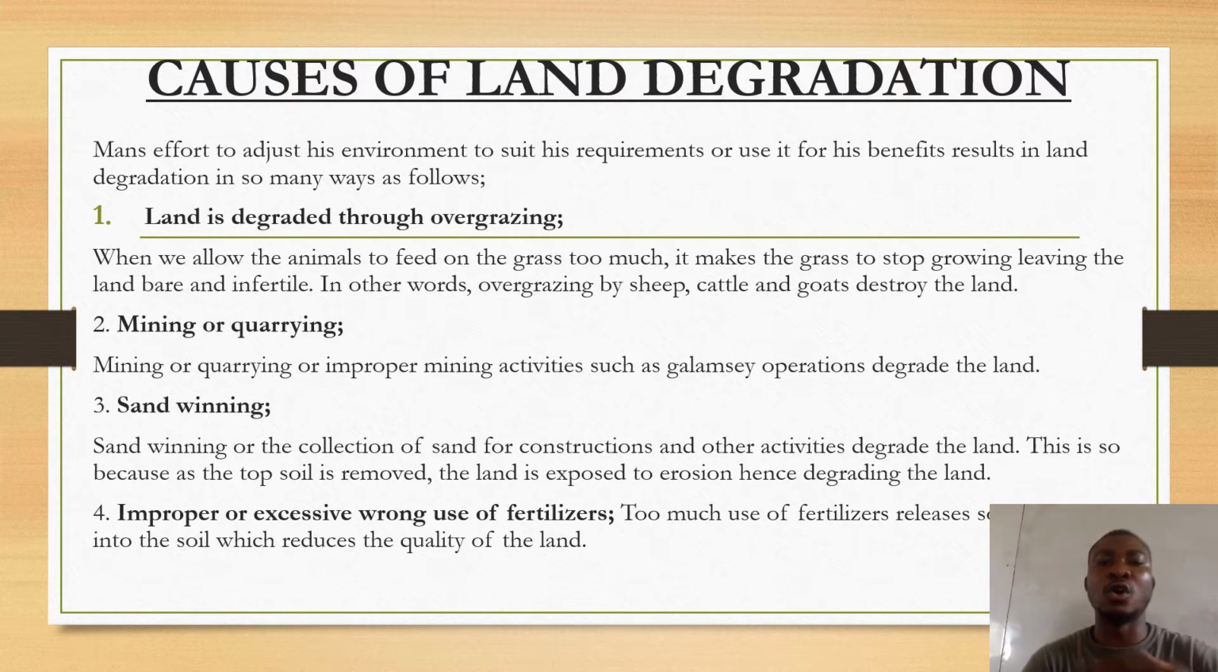So, causes. One, land is degraded through overgrazing. You know what overgrazing is? When we allow the animals to feed on the grass too much, it makes the grass stop growing, leaving the land bare and infertile.